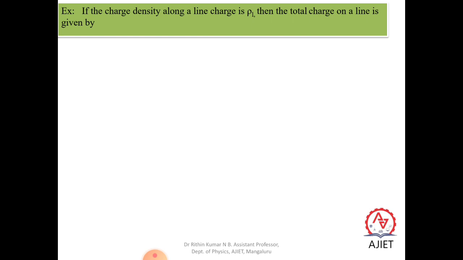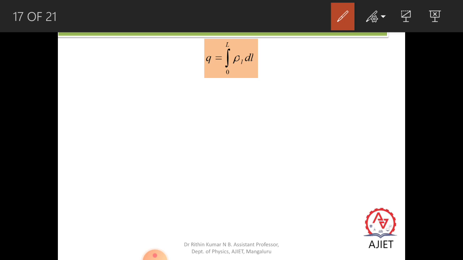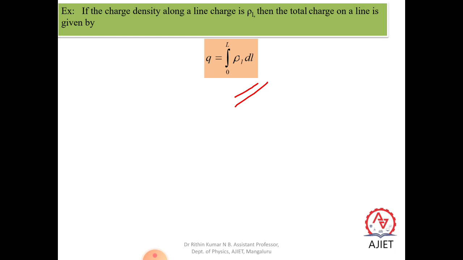One example: if the charge density along a line charge is rho L, then the total charge on the line is given by Q = ∫ from 0 to L of rho L dl. Here rho L is the charge density across a small elementary length dl, and L is the length of that wire or any charge carrying conductor. Q is the total charge in that conductor.